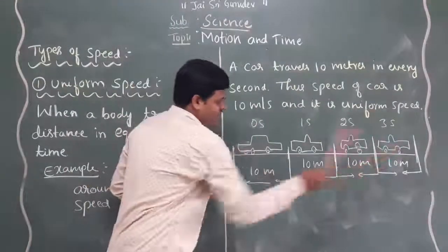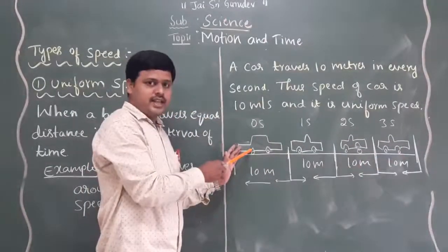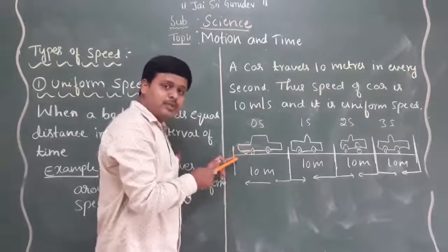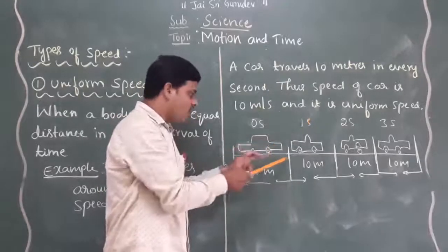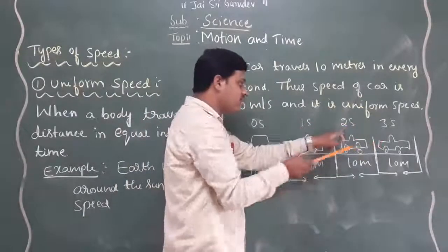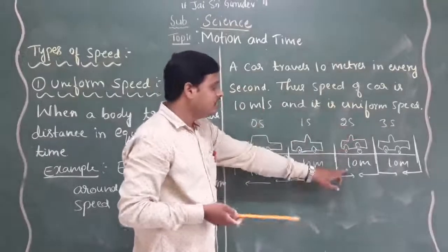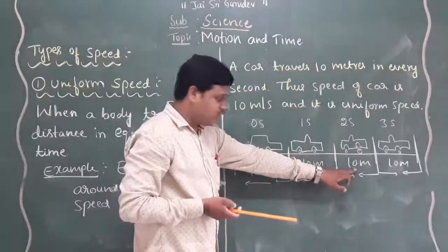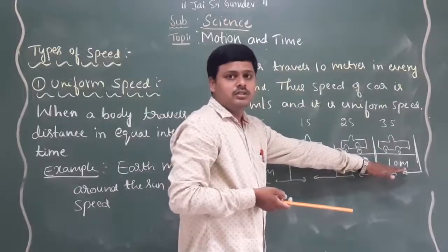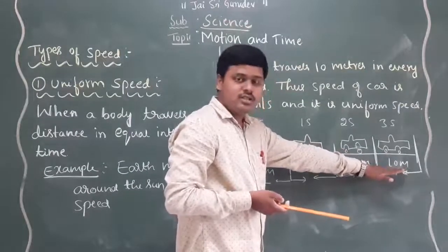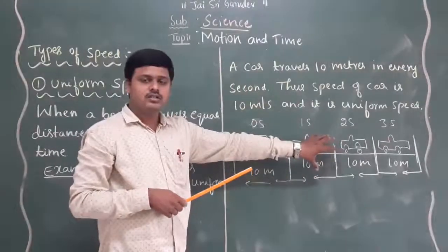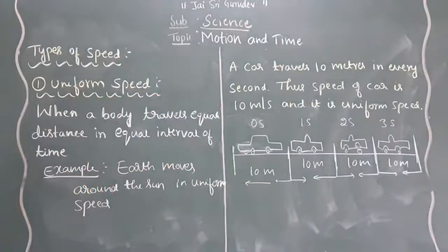Just observe this picture carefully. This is a car at rest. When the speed rises, the movement takes place. From the beginning, 0 seconds to 1 second, the car reaches 10 meters. In the second second also, it reaches 10 meters. In the third second also, the car travels 10 meters, an equal distance. So we can easily say that it is the best example for uniform speed.